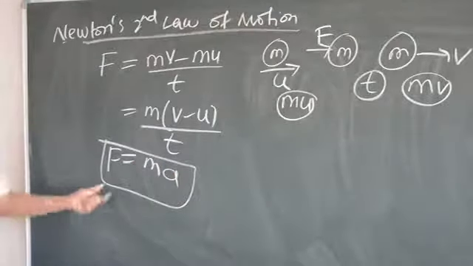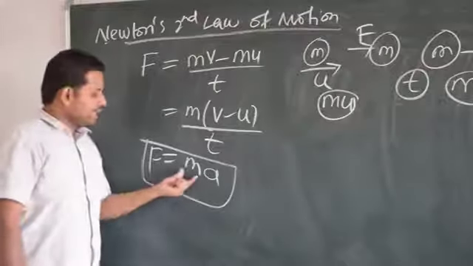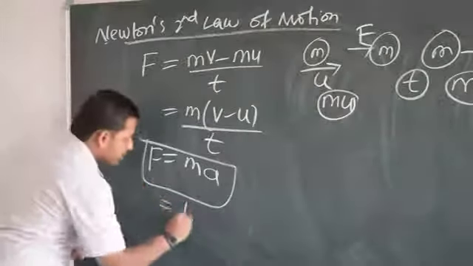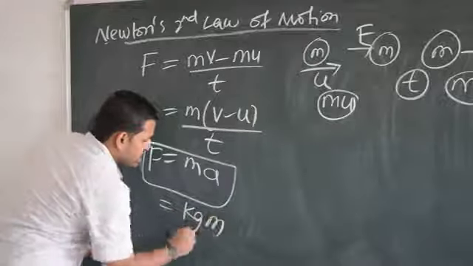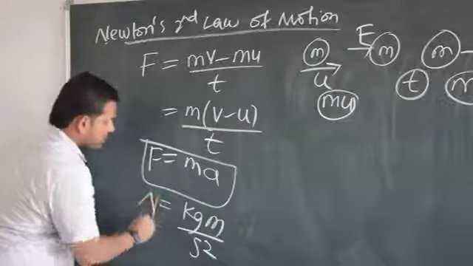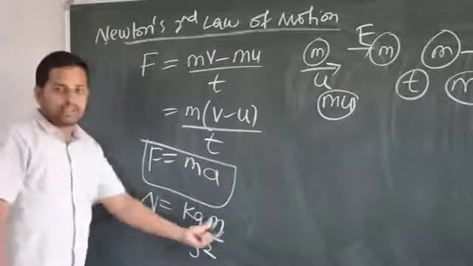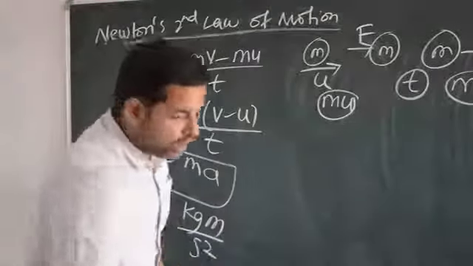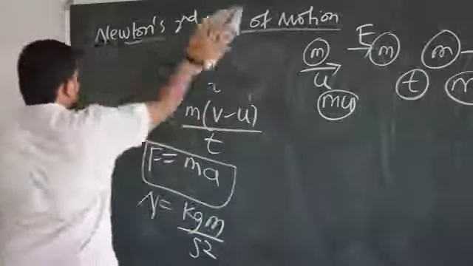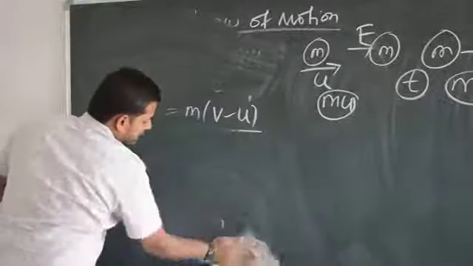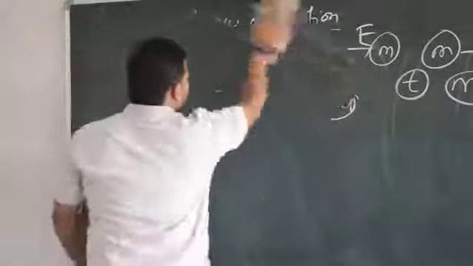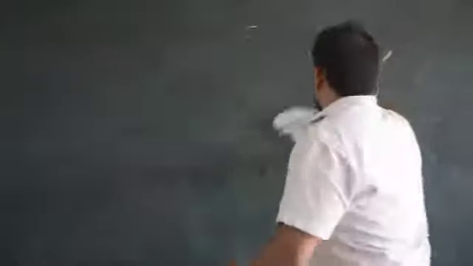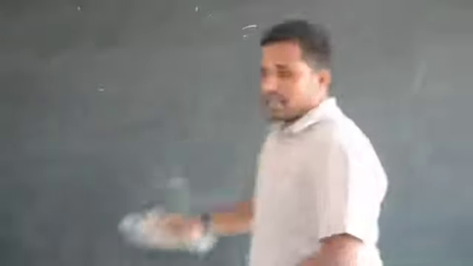Yes or no? We discussed the unit of force. What is this? Kg meter per second square. M means kg, acceleration means meter per second square. This is known as Newton. Newton means kg meter per second square. Okay. So based upon this, we are supposed to solve very good numericals, which I am going to start now. Please take your notebook and pen out and make notes also. Let us get started with some more important numericals.